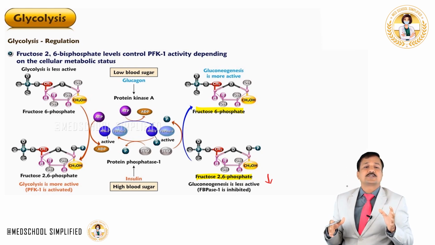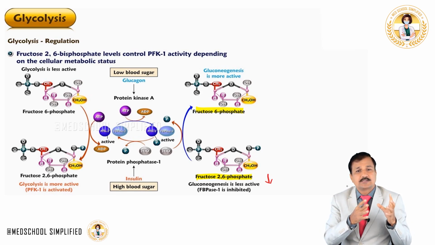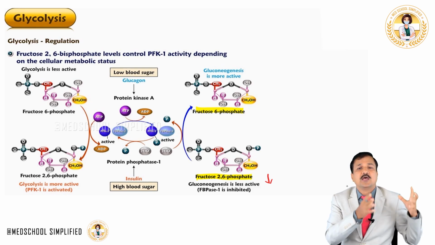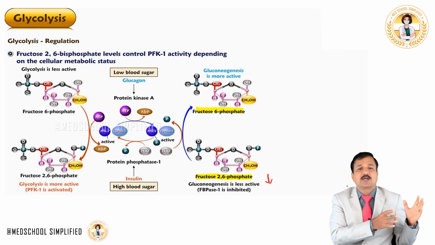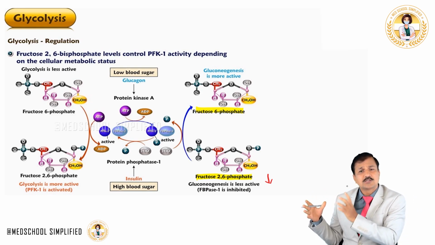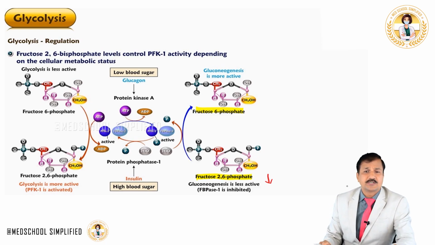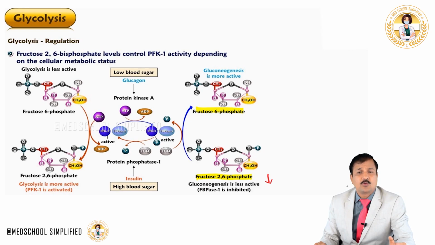So because of this, what does insulin do? By keeping PFK2 kinase active, it is going to increase fructose 2,6-bisphosphate concentration, which is a positive modulator on PFK1, thereby increasing glycolysis. And also fructose 2,6-bisphosphate is a negative modulator on gluconeogenesis, decreasing gluconeogenesis. And that makes sense. Why?